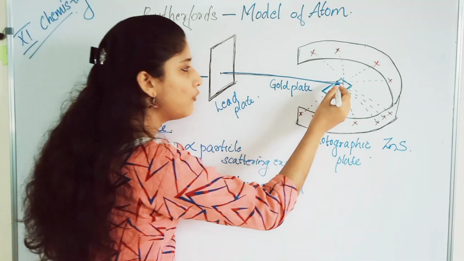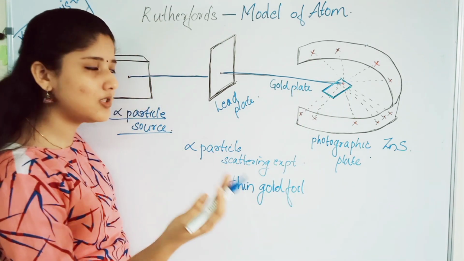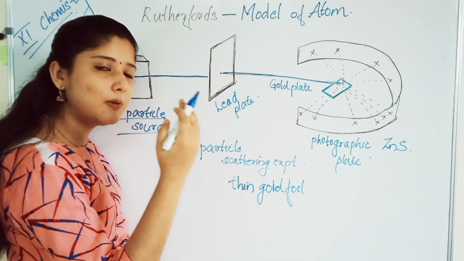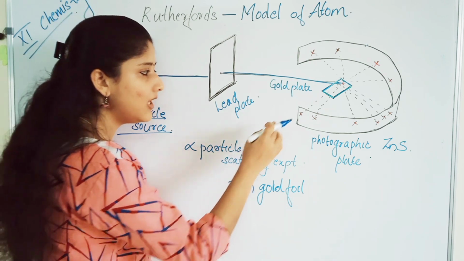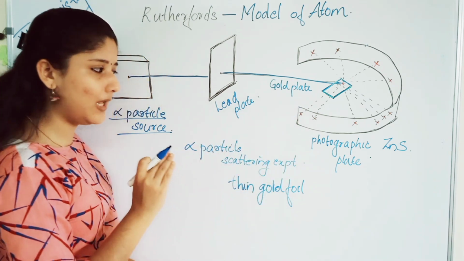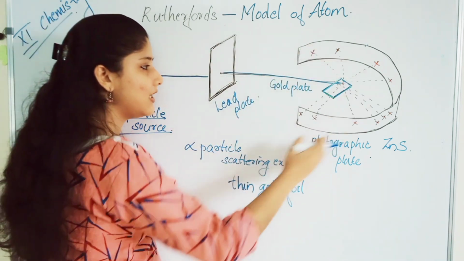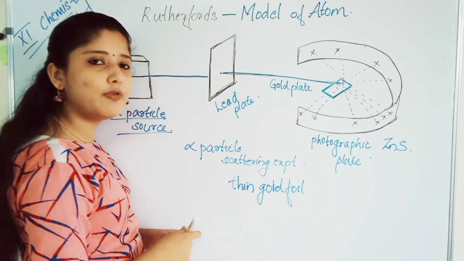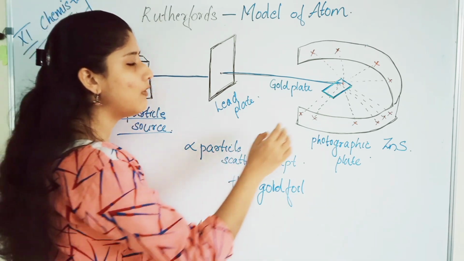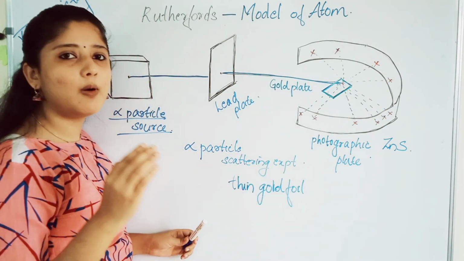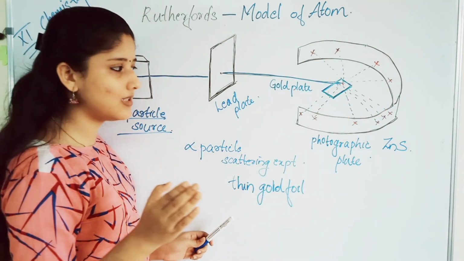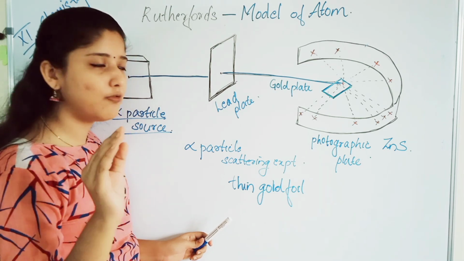And from the gold foil, what happens? The alpha particles can either pass through the gold foil or get deflected. And here we use a zinc sulfide screen, and the alpha particles will strike this screen. When an alpha particle strikes the plate, it will produce a flash of light.